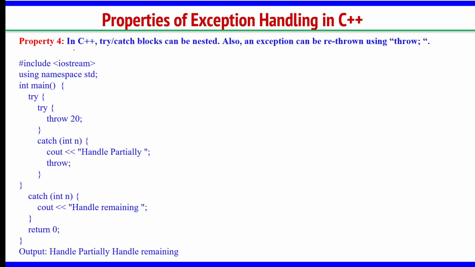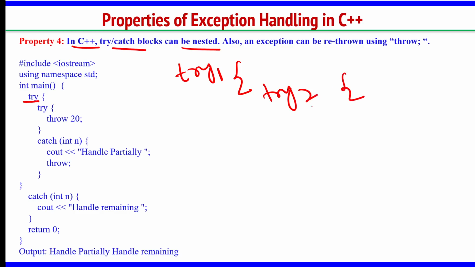Next, in C++, try catch blocks can be nested, like we are nesting if conditions and for loops, one inside the other. We can also nest the try blocks. Let's see this example to understand this point. This is the first try, the outer one, let's say try 1. Inside that I have another try 2. For easy understanding I am writing 1 and 2, but you have to write try only always, because that keyword is try. Then I am writing here throw 20.